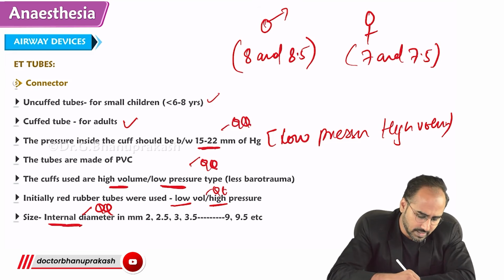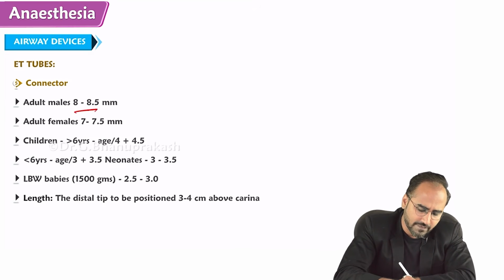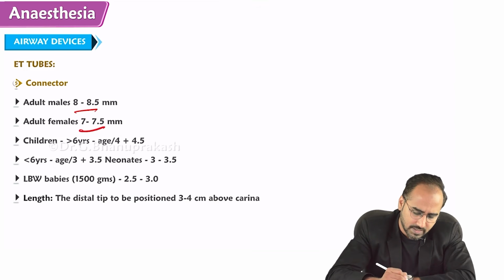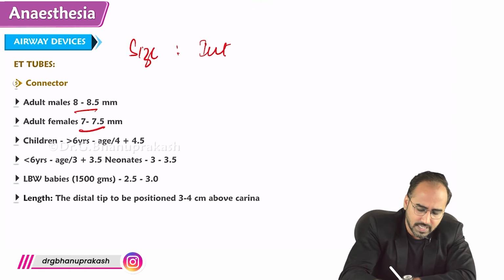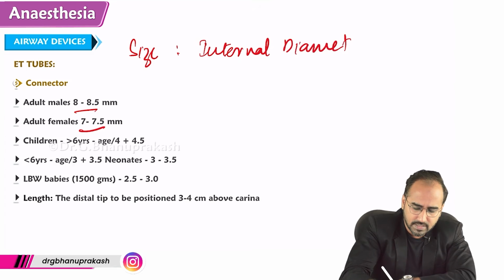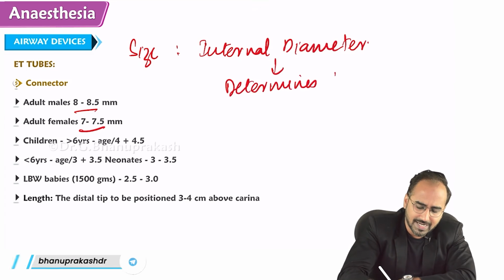Size is the internal diameter of the tube. I told you an adult male 8 and 8.5, female 7 and 7.5, right? Remember, size is the internal diameter. Size is basically internal diameter, not the length. And this internal diameter determines the resistance.